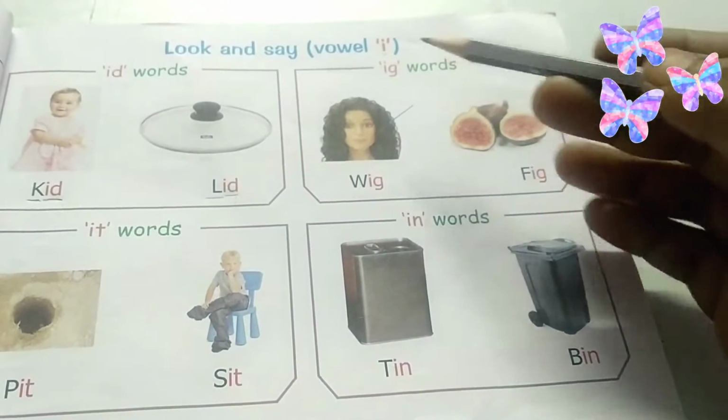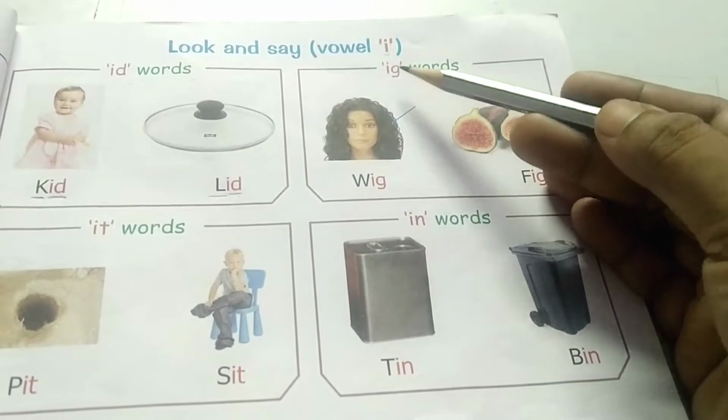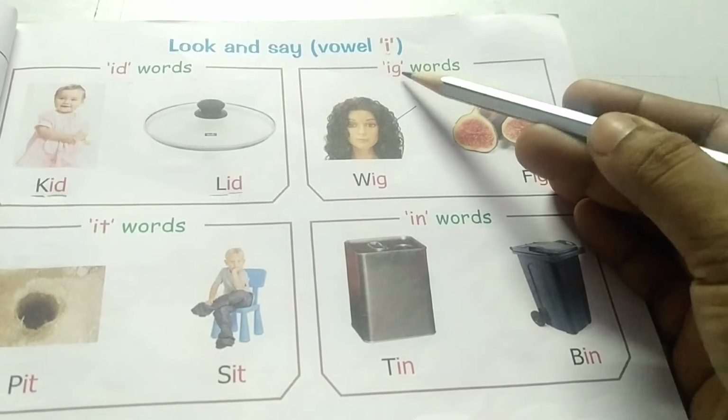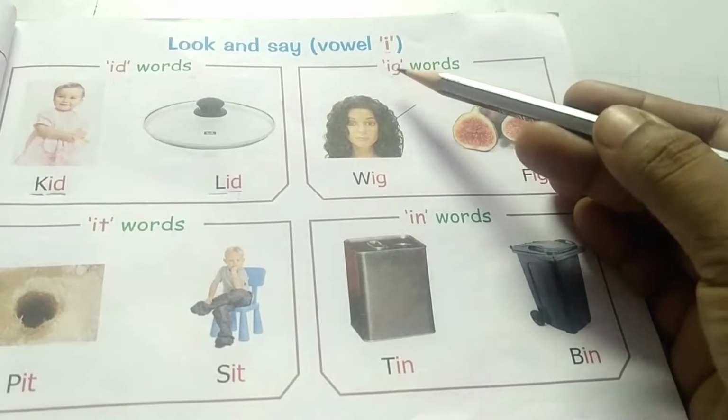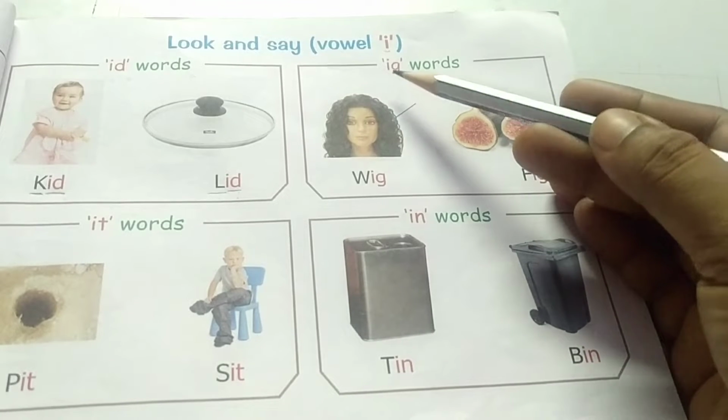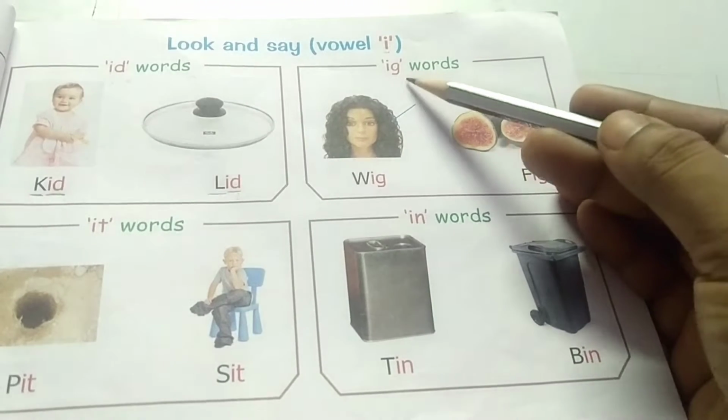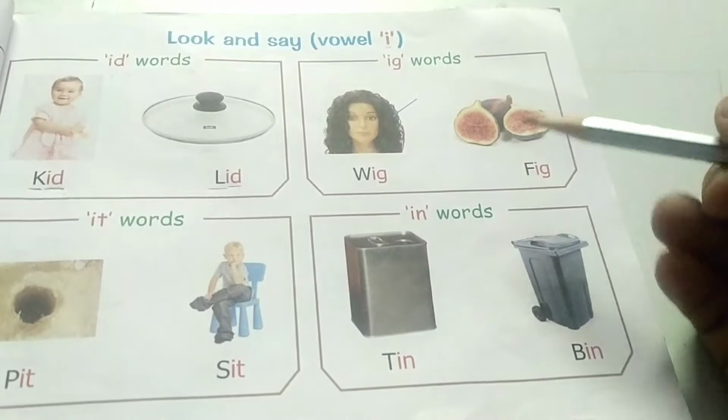Okay. And next is I, G. For I, what is the sound? E. And for G, G. E, G, ig. E, G, ig. Ig words we are going to see now.